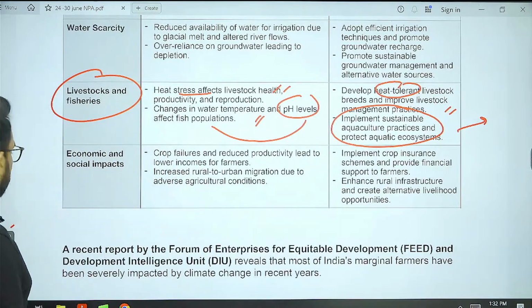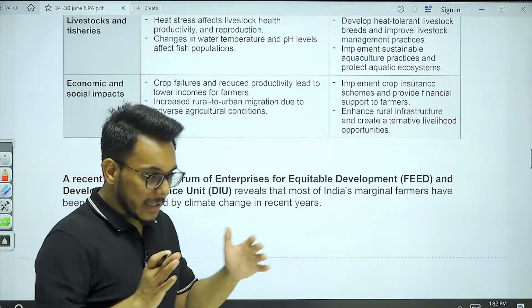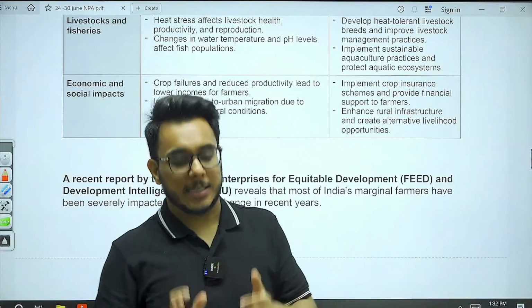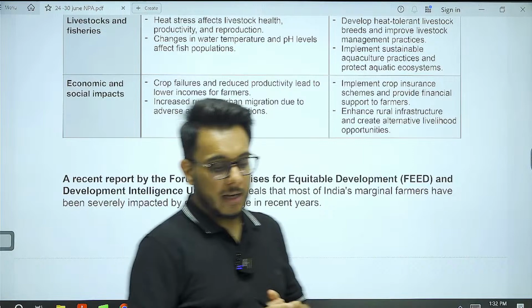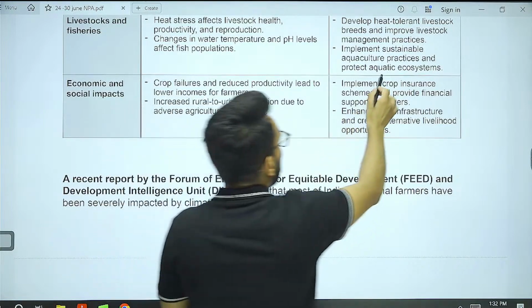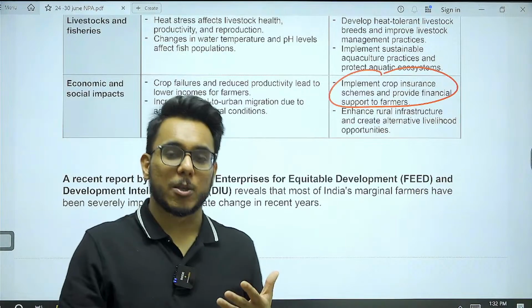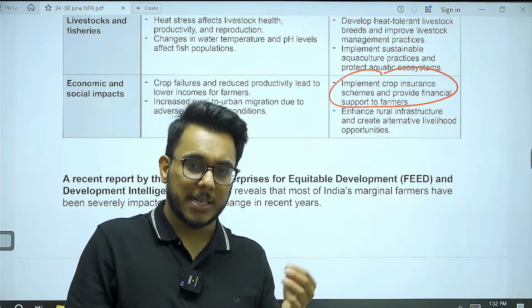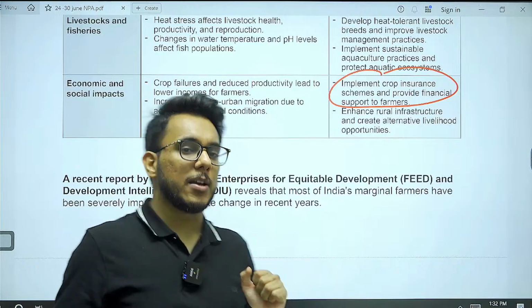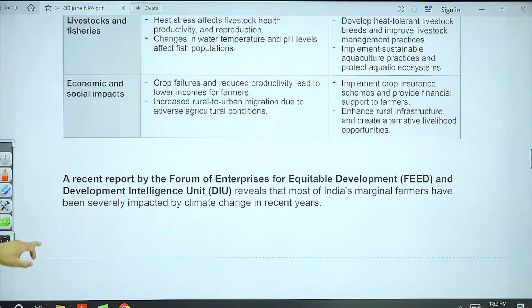Then finally, economic and social impacts are there. Crop failures happen because of disasters and such things. So in this capacity, what is to be done? We need to provide comprehensive crop insurance. We already have Pradhan Mantri Fasal Bima Yojana, in which at the rate of 1.5%, 2% and 5%, insurance is provided to the farmer. This is something that is to be done.